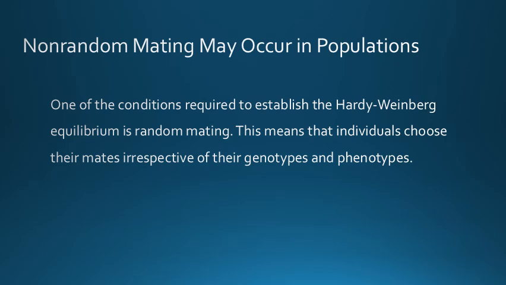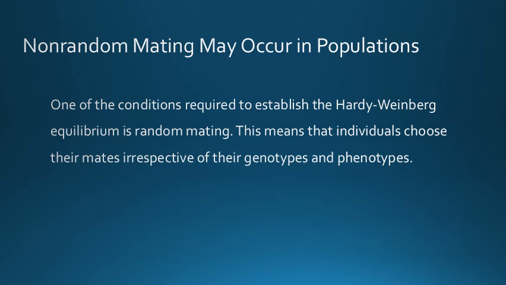This means that individuals choose their mates irrespective of their genotype and phenotype. In many cases, particularly in human populations, this condition is violated frequently. When mating is non-random in a population, the process is called assortative mating.